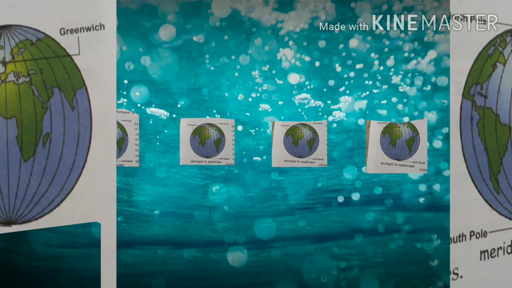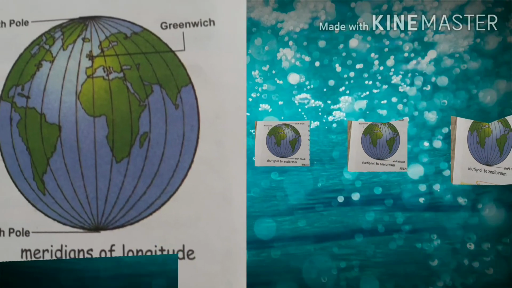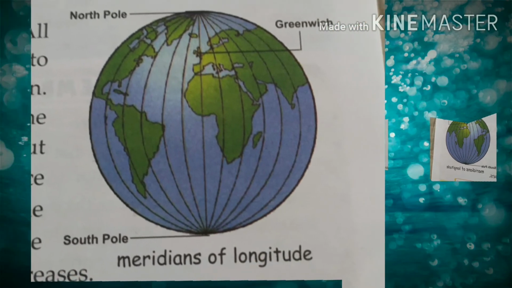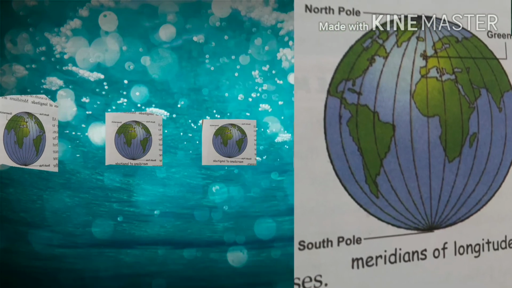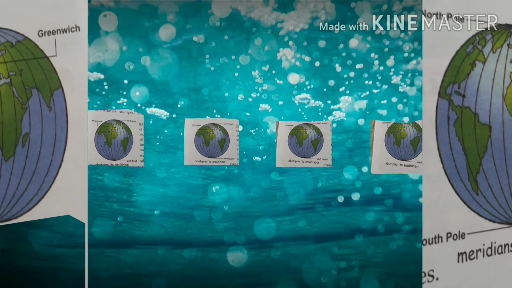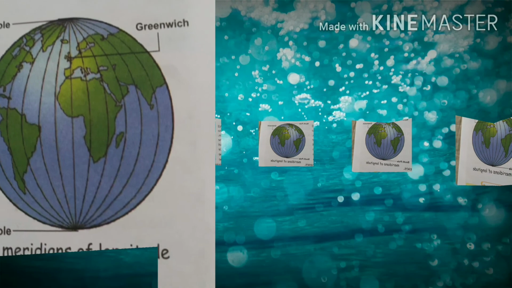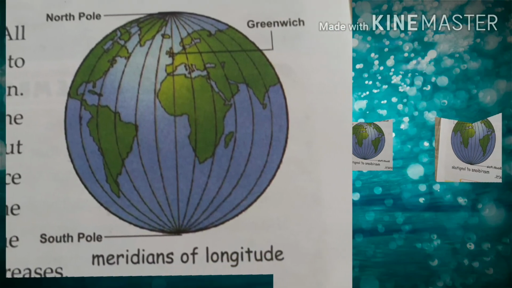How to locate places? The parallels or lines of latitude and meridians or lines of longitude form a network on the globe. It is called a grid. The point at which a latitude and longitude meet helps us to locate a place. I hope this chapter is